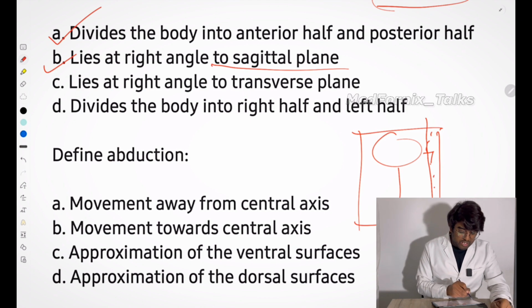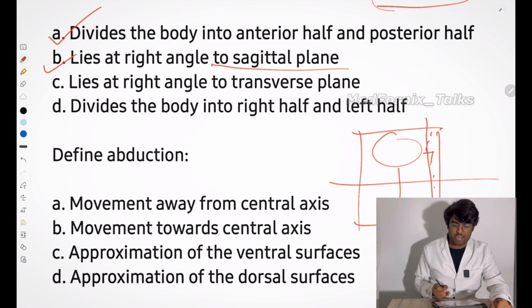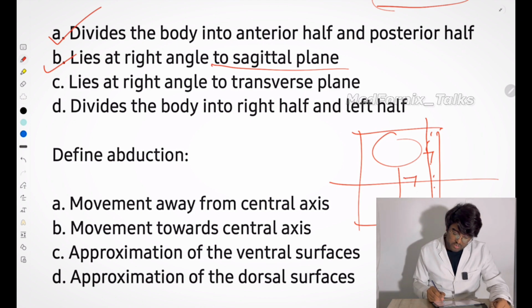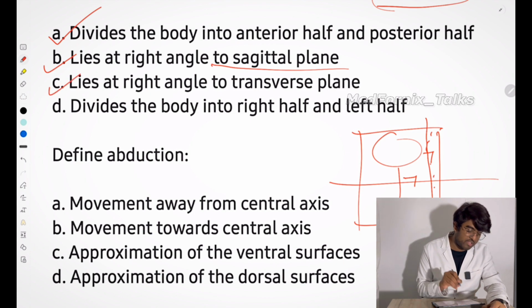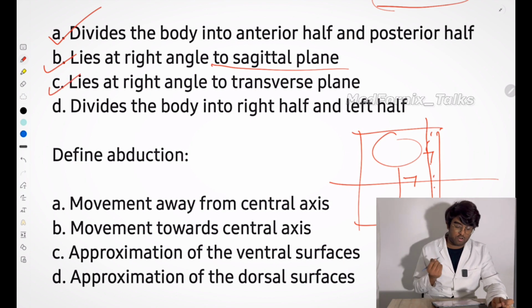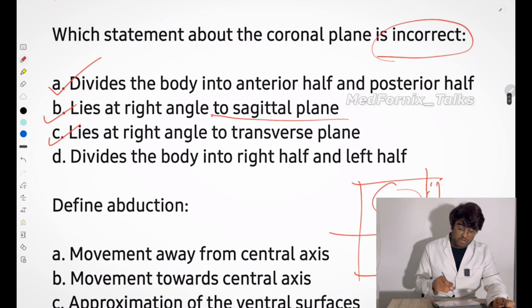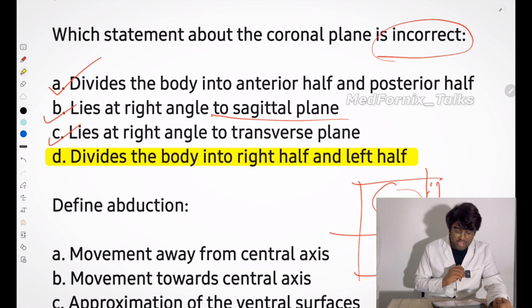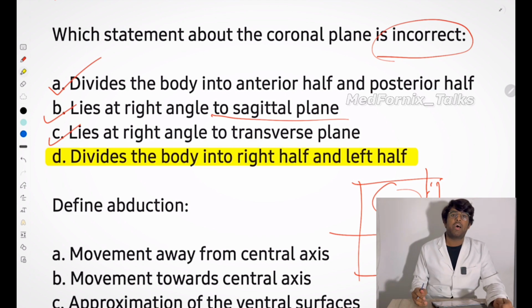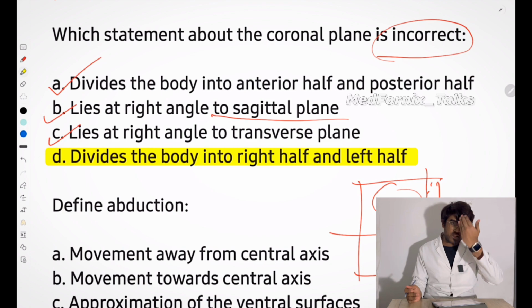Next one, lies at right angle to the transverse plane. Definitely, if this is coronal and I am going to cut transverse, like this, then it will definitely have a right angle there. This is also right answer. C is also right answer. So definitely, what will be the wrong answer here? According to the option, D is the wrong answer, which divides the body into right half and the left half. No, right half and left half will be neither the coronal, it will be the median plane or the sagittal plane.